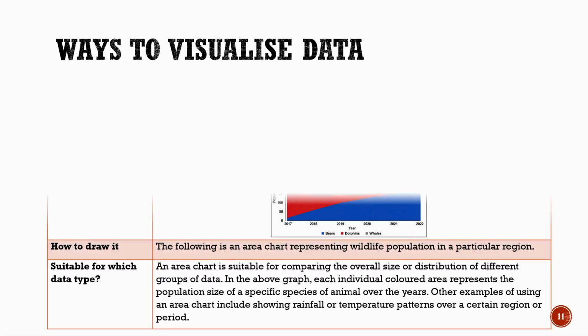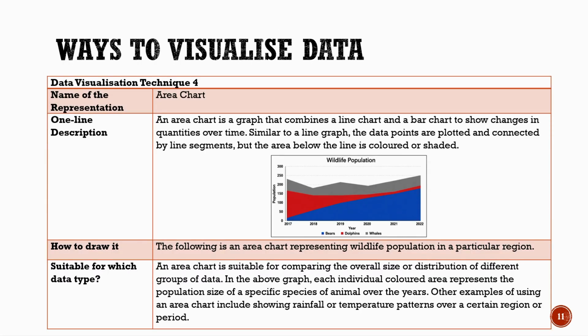Let us now learn another technique, area chart. An area chart is a type of graph that shows how values change over time. It is similar to a line chart, where data points are plotted and connected with a line. But in an area chart, the space below the line is filled with color or shading. This makes it easier to see the total and compare different groups. In this example, the chart shows the wildlife population over different years. Each colored area represents a different type of animal.